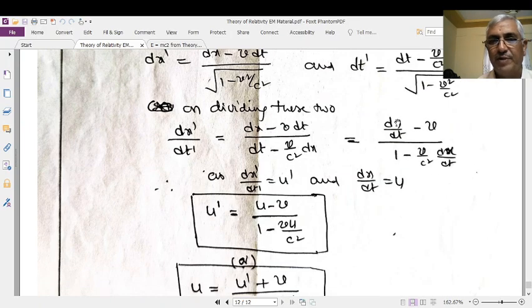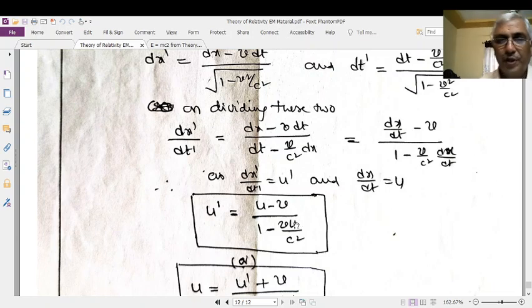Please observe this one. This is the left-hand side, dx prime by dt prime, which is u prime. Dx by dt is u, not v.